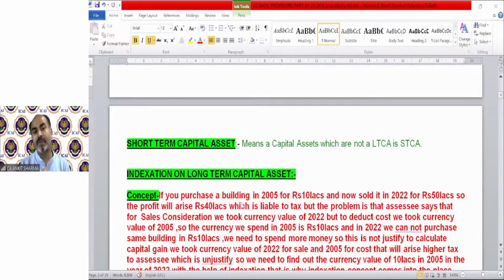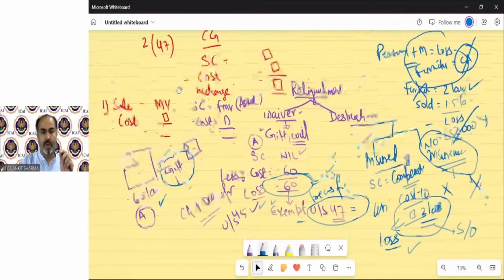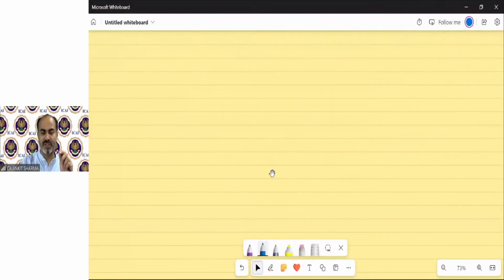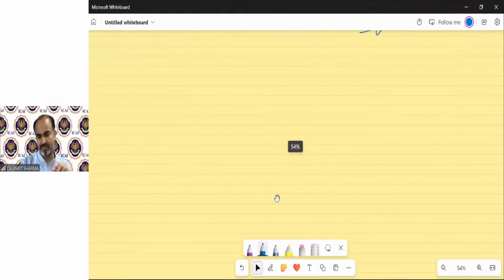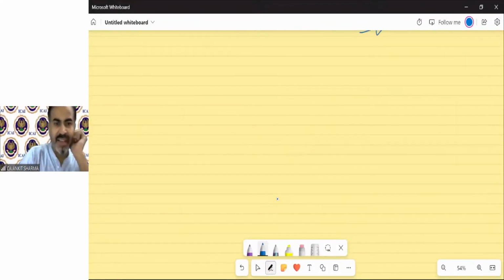Now the concept of indexation, and that is only applicable on long-term capital assets. It is only applicable in case of long-term capital assets. Now, what is the concept of indexation and how or why did it come? The concept of indexation says a very simple thing. It says, suppose there is Mr. A.